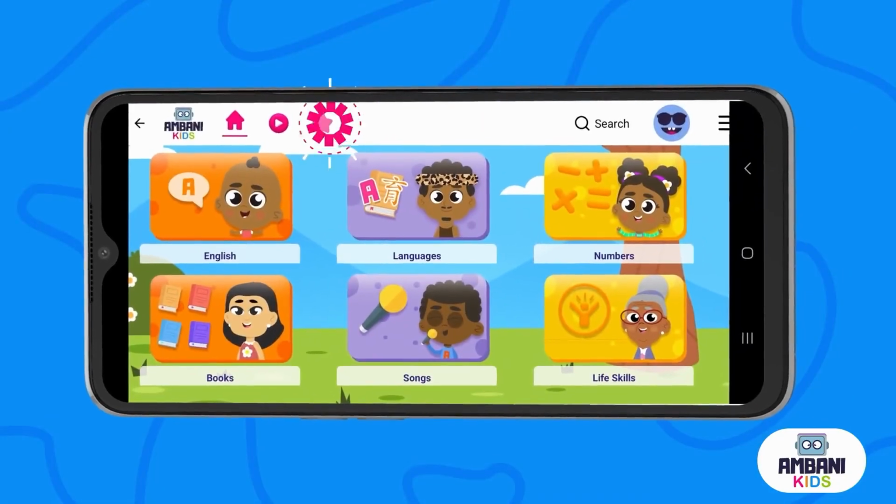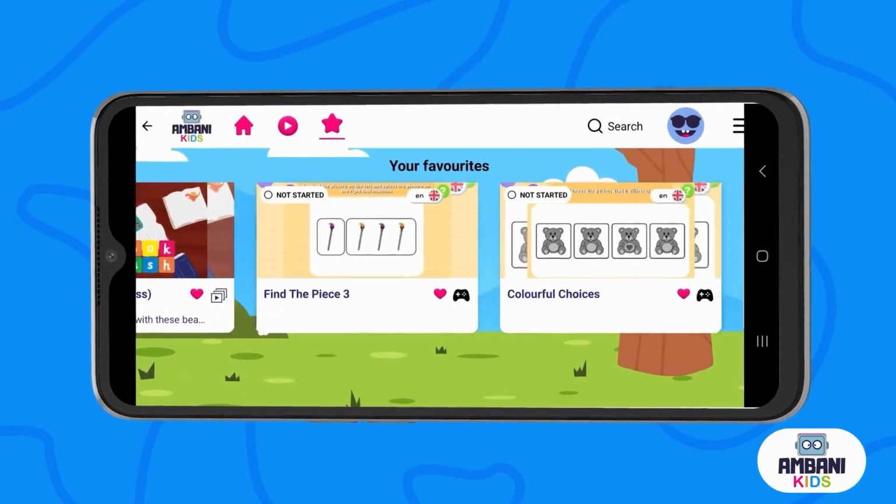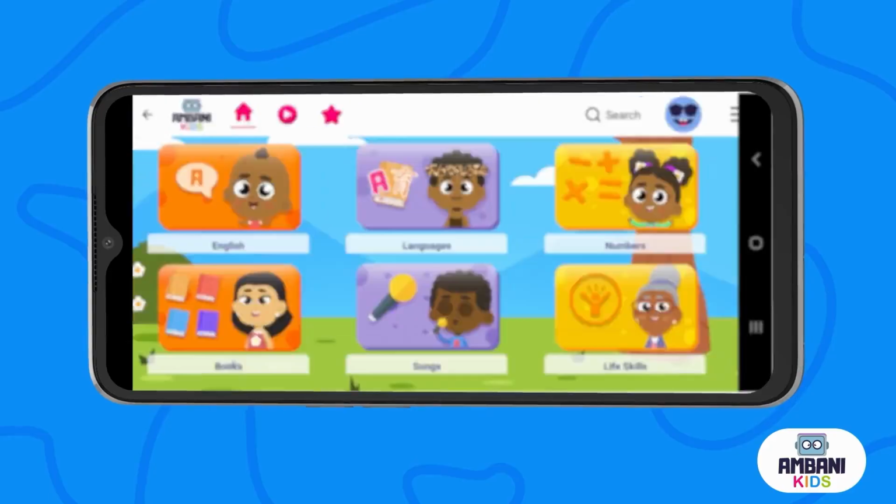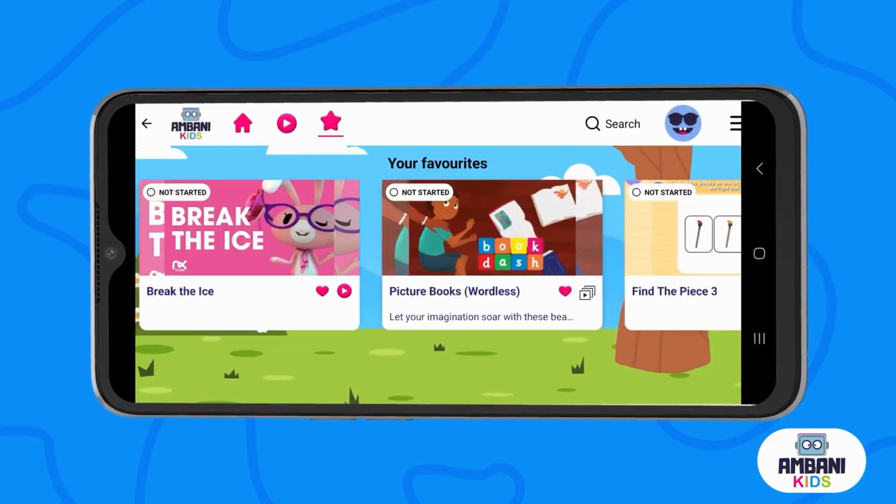And here's your favorites section. Whenever you see something you like, just tap the heart icon and it'll be saved here for you.